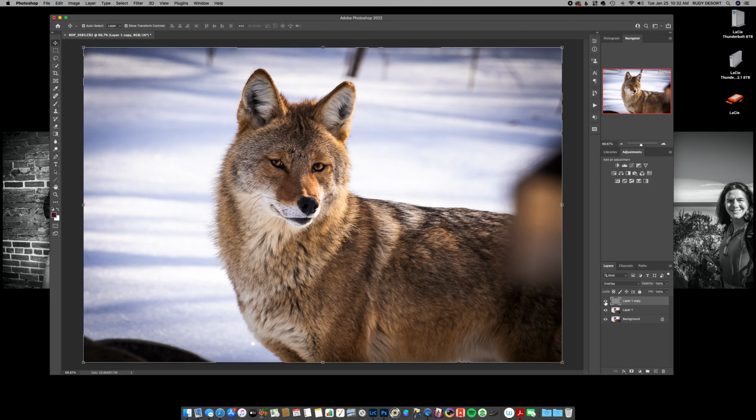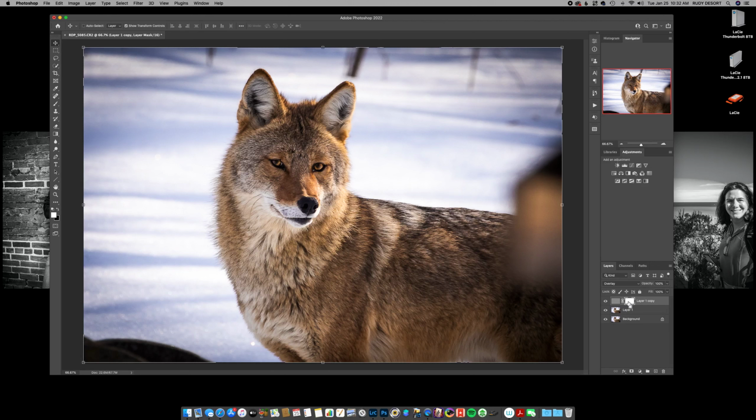Now, I myself don't like the whole body sharpened. It takes away from the face. So what I'm going to do is add a layer and mask that. So we're going to go down, click the mask, but I'm going to invert this so that all the high pass filter is turned off.